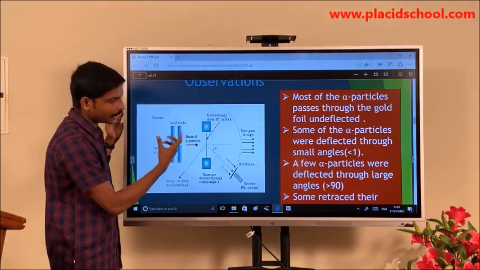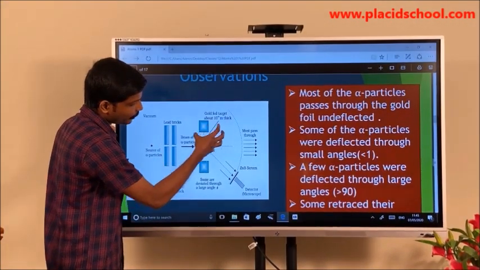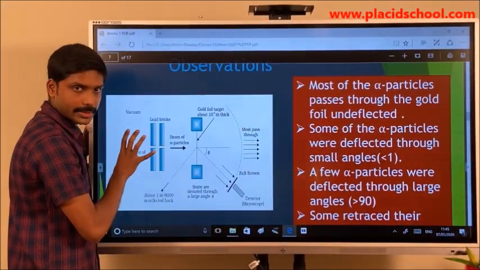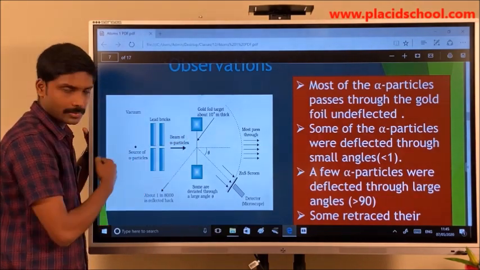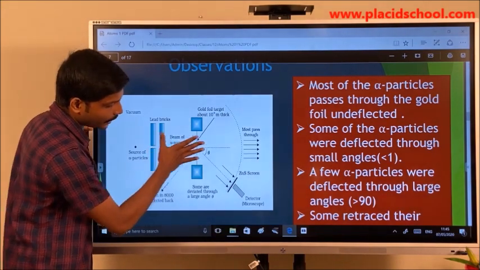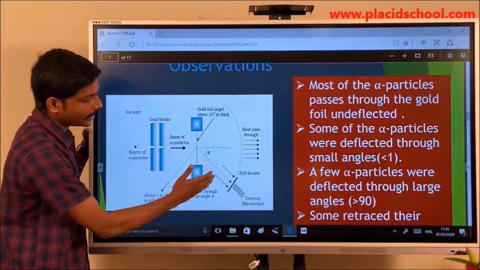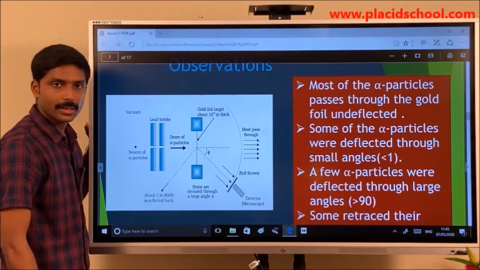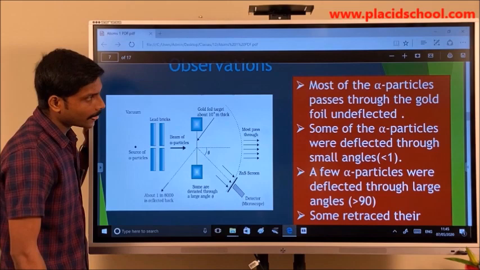They may be moving in different directions. Most of the particles keep moving in the same direction, and only a few particles change their direction because of some hindrance. That is recorded on the zinc sulfide screen, which will show bright spots, and that can be observed using a microscope placed just behind the screen.